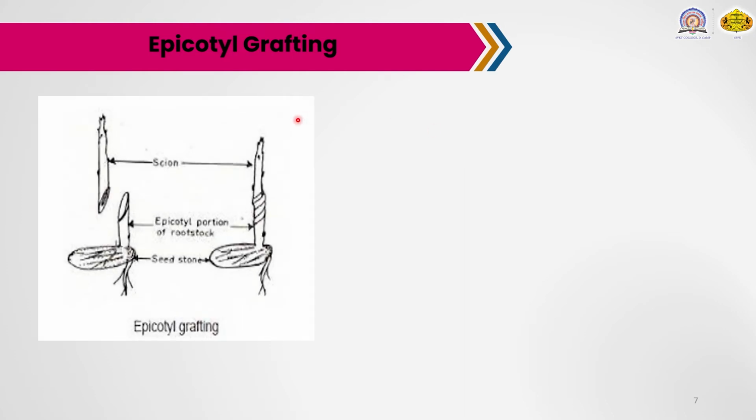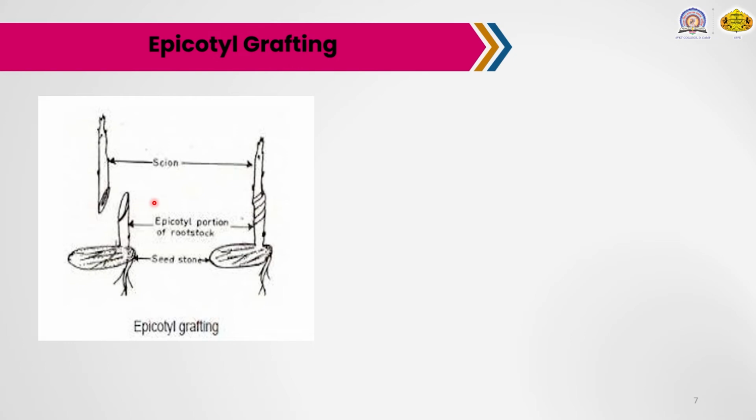And the last type of grafting is epicotyl or stone grafting. This is the diagram of epicotyl grafting. Here, select a very young seedling plant. Then cut off the top portion of the chosen seedling plant, leaving a 5 to 6 centimeter long shoot. These 5 to 7 centimeter long shoots are properly selected in epicotyl grafting.